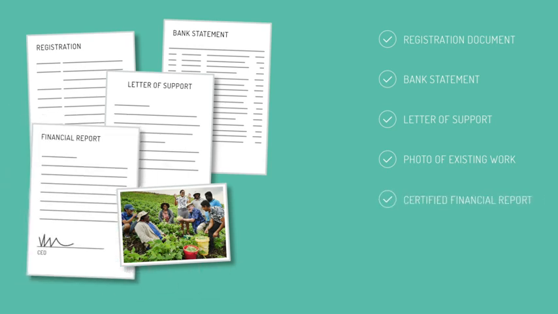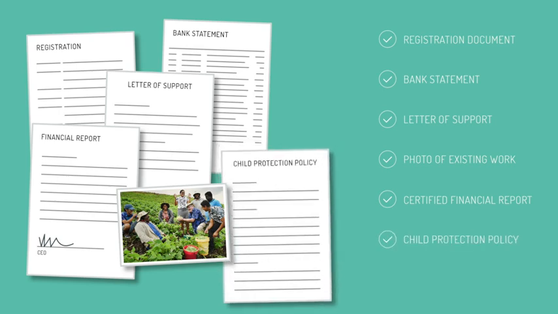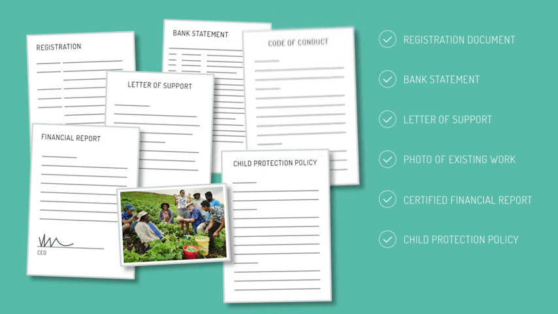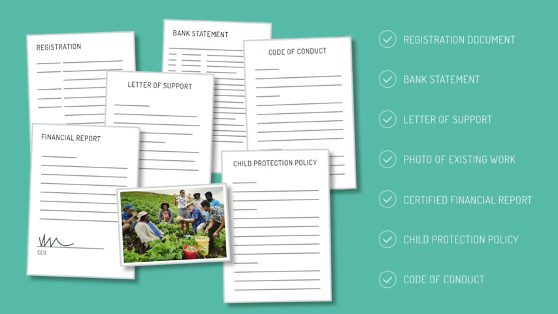An audited financial statement from the last financial year. Your organisation's child protection policy and/or child protection policy for the activity. Your organisation's code of conduct for volunteers and paid staff. We are asking for this information because we have to ensure accountability for taxpayer funds.